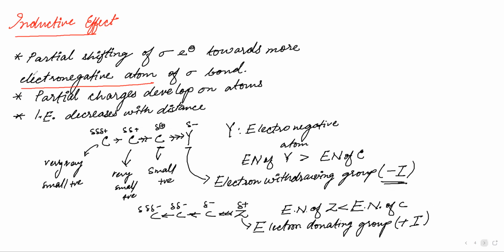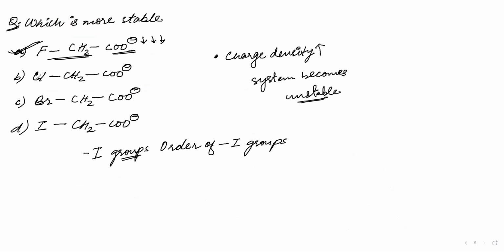Chlorine is more electronegative than carbon. Bromine is also more electronegative than carbon. Iodine is also more electronegative than carbon. Then we have to understand which of these is more electronegative, fluorine, chlorine, bromine, or iodine. That means all of them are minus I groups, but we have to understand which one of them has the most minus I character, that is the most electron withdrawing effect, correct? Yes, sir. We have to identify this now, minus I groups. So our next thing will be minus I groups.